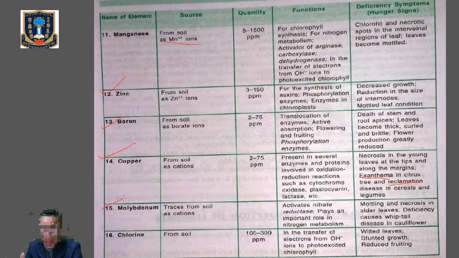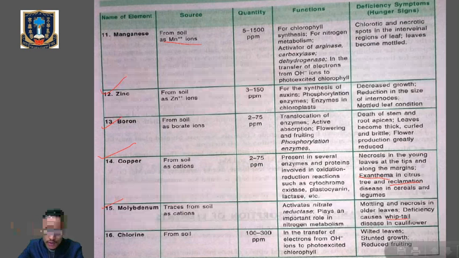There will be mottling, we have already seen mottled leaf, and necrosis, which will occur first in the older leaf, then it goes to the younger leaf. In cauliflower, the expansion of the leaf lamina is suppressed, resulting in whiptail. Now, what does whiptail disease mean? Whiptail is mainly a disorder of the leaf. There will be appearance of chlorotic leaf margins in the young leaf. Then it also causes abscission of flowers. Abscission means shedding of flowers. So these are the deficiency symptoms of molybdenum.